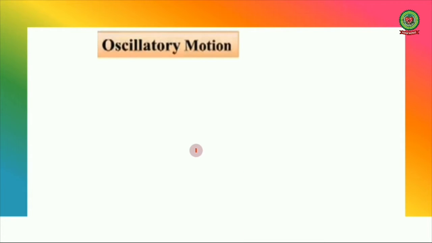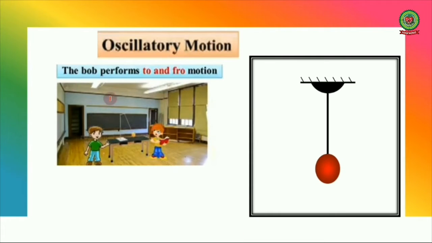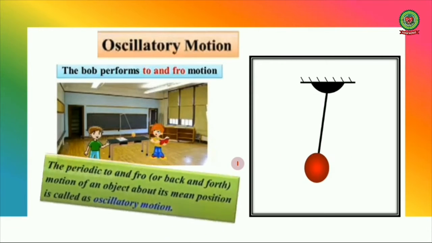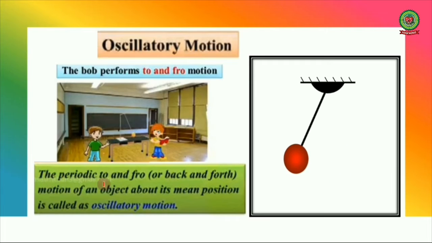Oscillatory motion or oscillation. You can see here the bob performs to and fro motion. So this to and fro motion of the particle is called oscillatory motion or oscillations. Thus, we can say that the periodic to and fro or back and forth motion of an object about its mean position is called oscillatory motion.